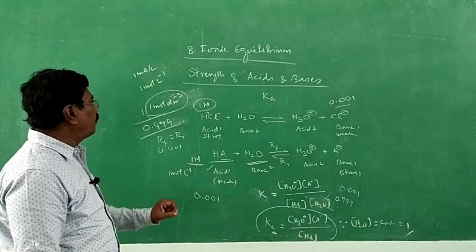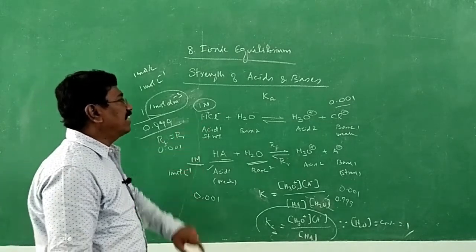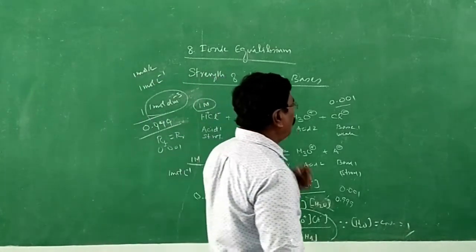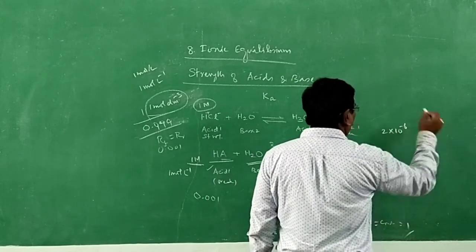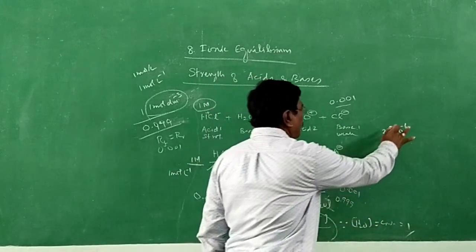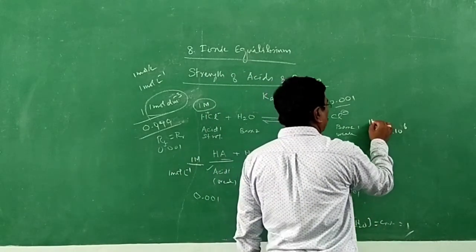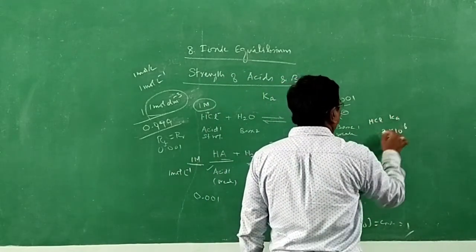This constant is found to be very high for strong acids like hydrochloric acid. It is found to be about 2 into 10 power 6 mole per liter. For HCl, the Ka value is found to be this much.